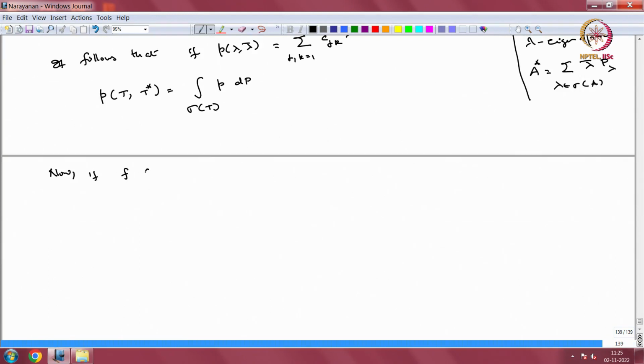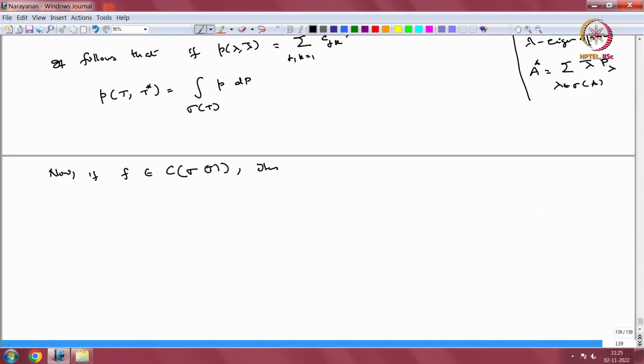Now, if f is a continuous function on sigma t, then there exist polynomials p_n converging to f uniformly, right. I am essentially doing whatever we did for the algebra in the general case earlier. We are restricting everything to the algebra generated by a single operator.